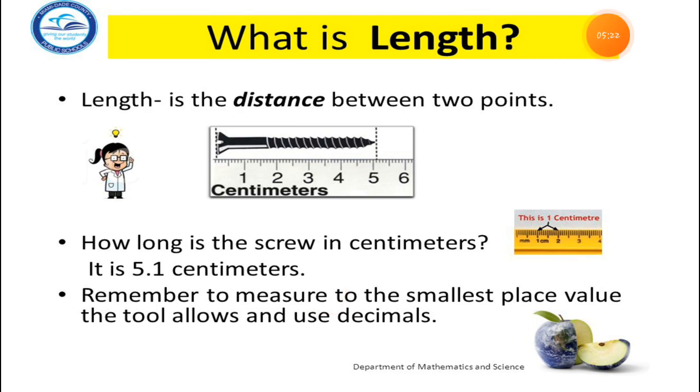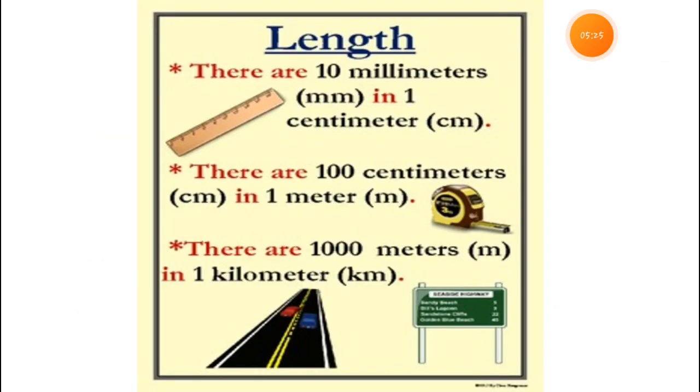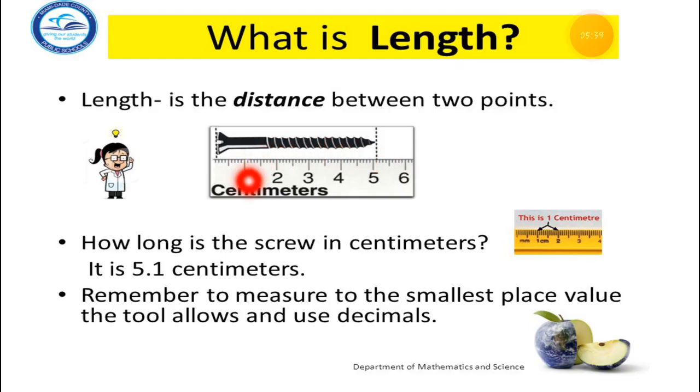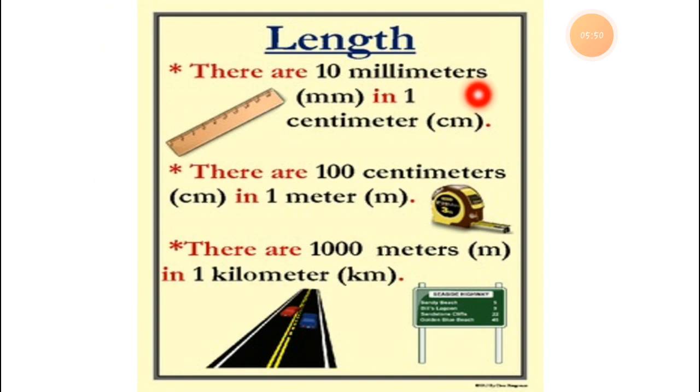Now, what do you mean by length? So there are 10 millimeters. It means 1 centimeter. What do you mean by 10 millimeters? Here you can see between this 1 and 2 there are small lines. You can see that there are 10 small lines. So you can call them millimeters. Whenever there are 10 millimeters, it means 1 centimeter.